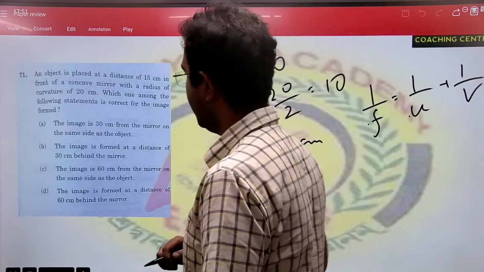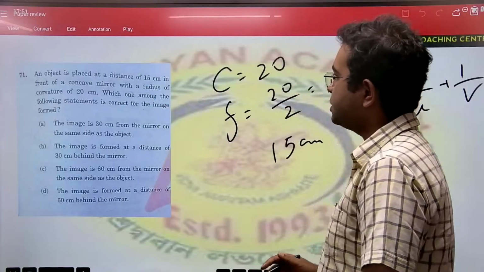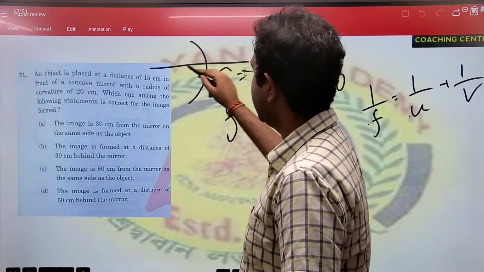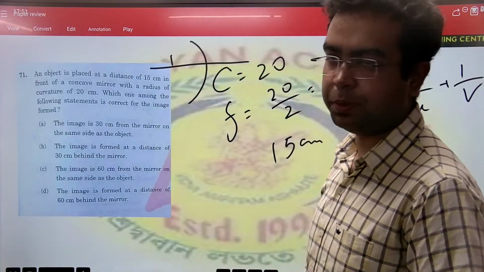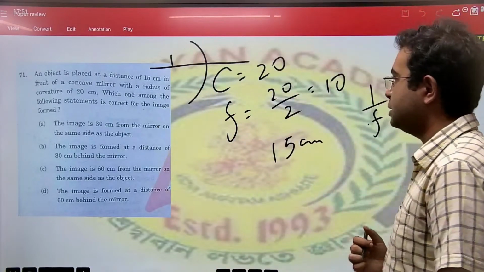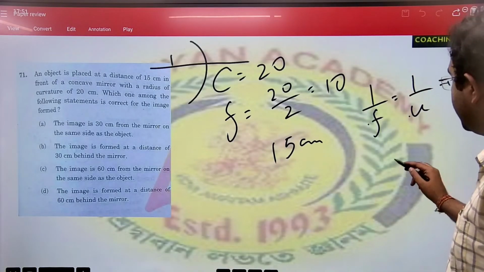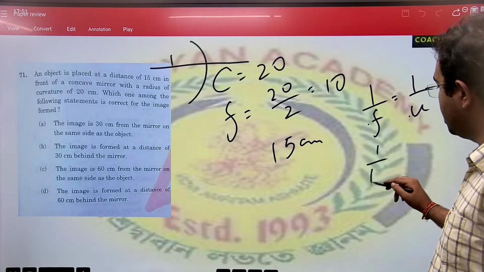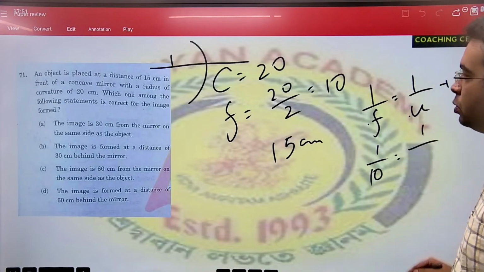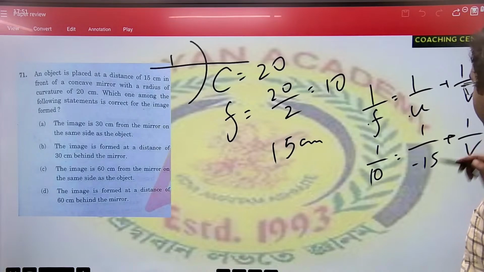If you look at the question here, it says that the object is placed in front of a concave mirror, in front as it is, on this side. This is where the object is placed. Now since the object is on the left side, as has already been discussed in the class, the object distance will be taken as negative. So we will write it as 1 by 10 is equal to 1 by minus 15 plus 1 by v.